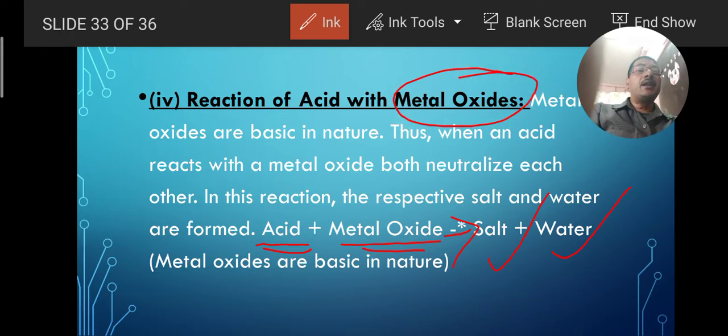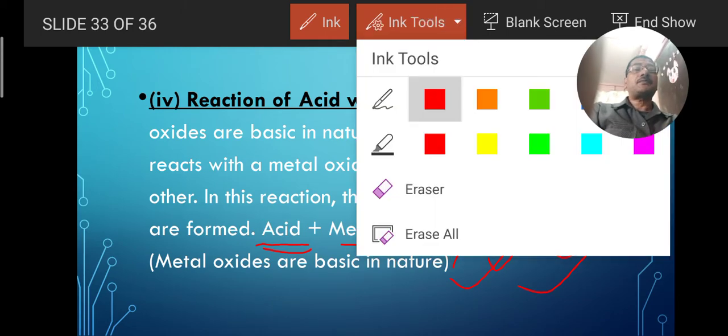It is a base. So when an acid is reacting with a metal oxide, which is basic in nature, it is also a kind of acid-base reaction. As a result of that, salt and water will be produced. I think it is clear. When the reaction of an acid with a metal oxide takes place, it produces salt and water. Always keep this in mind.